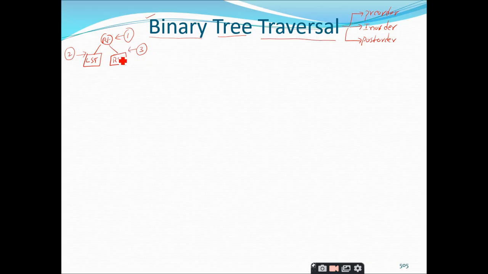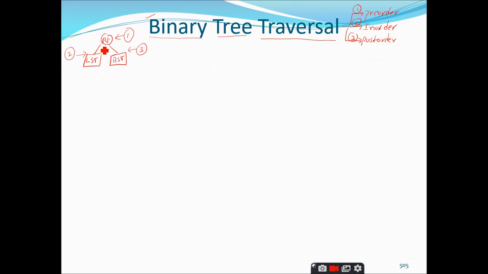Yes, sir. So based upon which node you are visiting first, or which node you are processing first, you are classifying the tree traversals into 3 things: the pre-order traversal, the in-order traversal, and the post-order traversal. Majorly we consider at what place you are processing the root node. Based upon that processing of the root node, we are dividing the binary tree traversals into 3 techniques, that is in-order, pre-order and post-order.